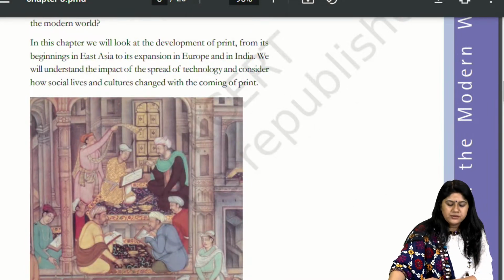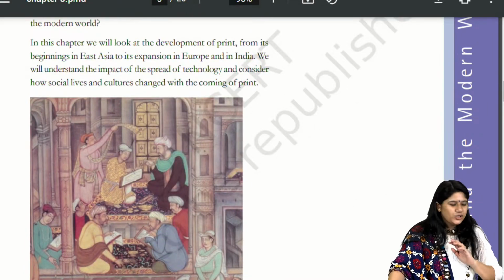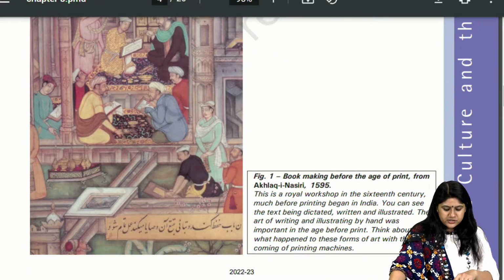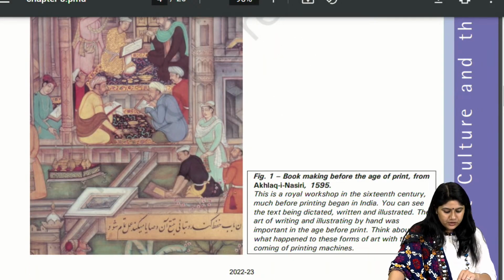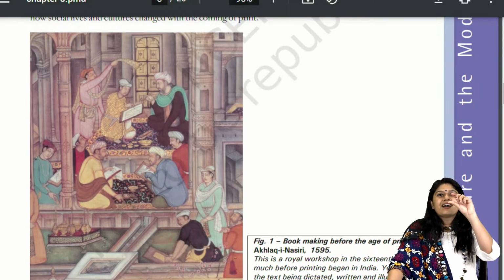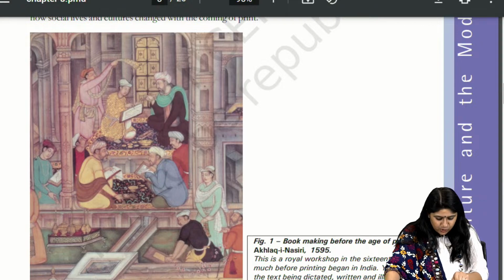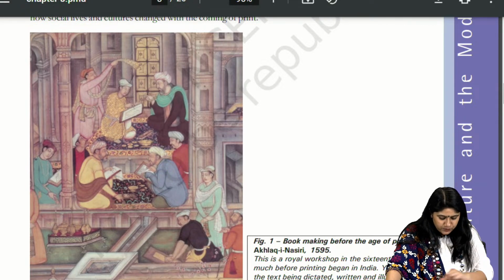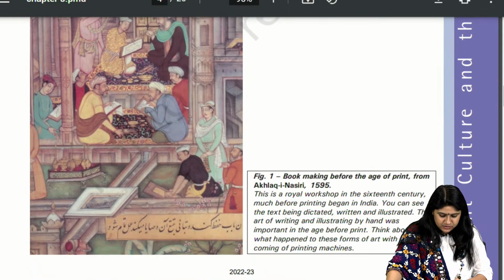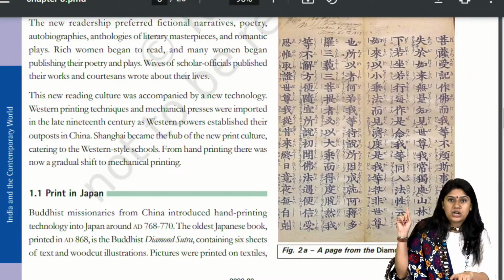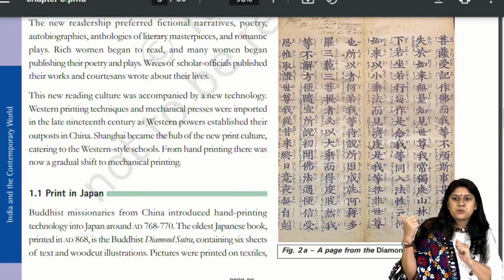Yeah, print culture. Can I tell you one thing? All the diagrams, all the images are important. See over here, a book making. So again, the hint will be there in the picture itself. Of course, it's from the Mughal period, right? We can see over here the words are in Urdu. Not exactly from the Mughal period, though. Yes, see the image from the Diamond Sutra, the first Japanese book, right?